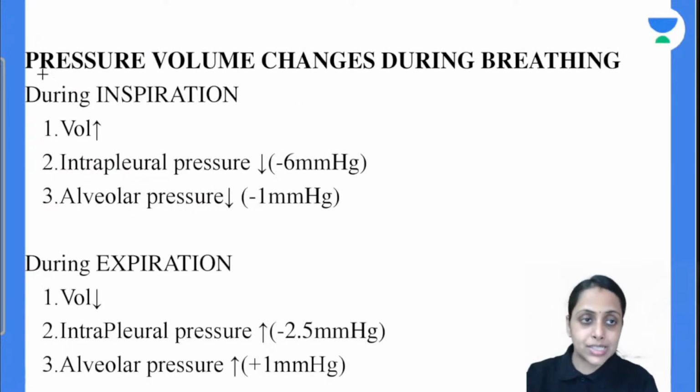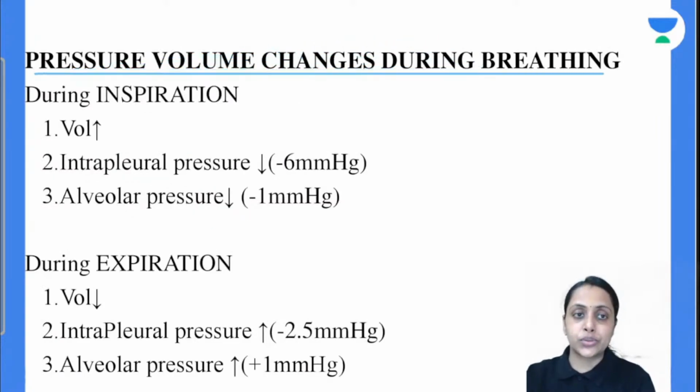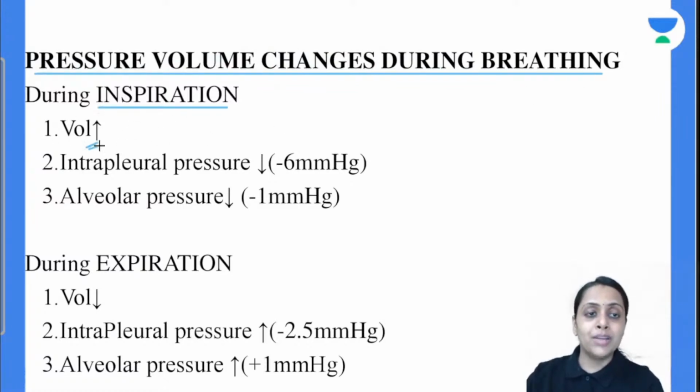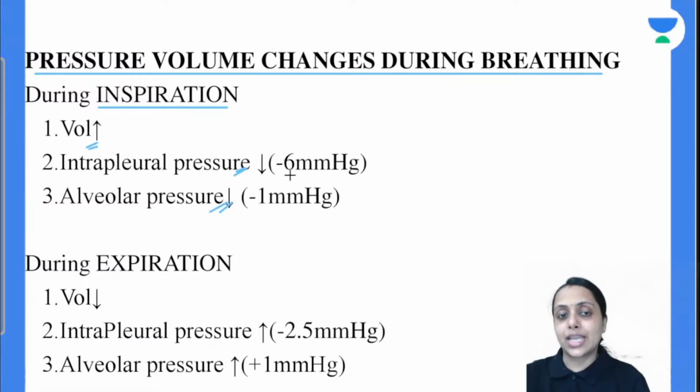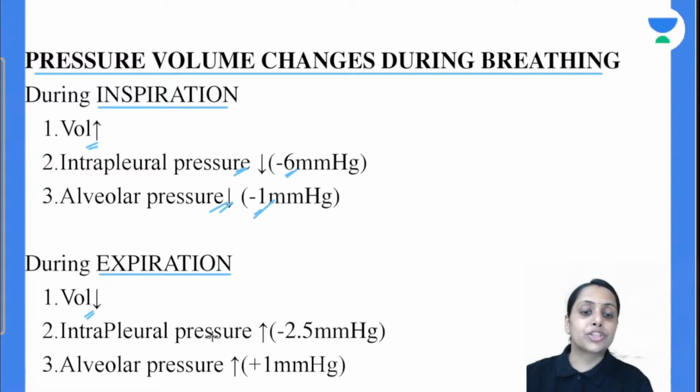मूविंग टू द समरी, प्रेशर वॉल्यूम चेंजेस ड्यूरिंग ब्रीदिंग की बात करेंगे. तो ड्यूरिंग इंस्पिरेशन क्या हो रहा है? Volume is going to increase, pressure is going to decrease. So intrapleural pressure decreases, alveolar pressure decreases. Intrapleural pressure becomes minus 6 mm of Hg, alveolar pressure becomes minus 1 mm of Hg. Expiration की बात करेंगे तो volume is going to decrease, so pressure is going to increase.